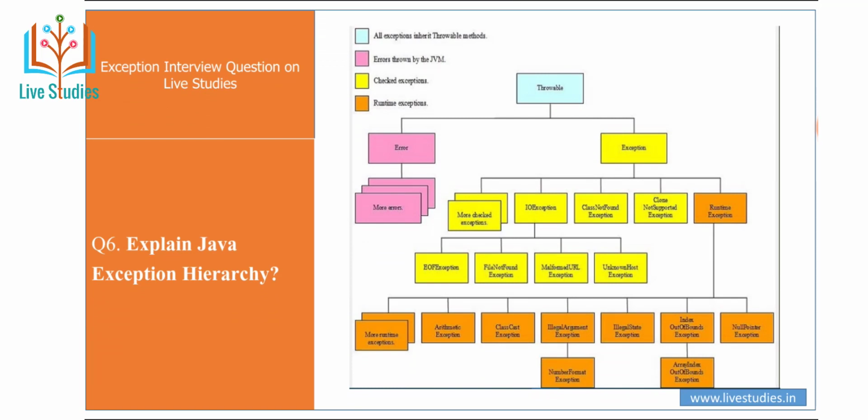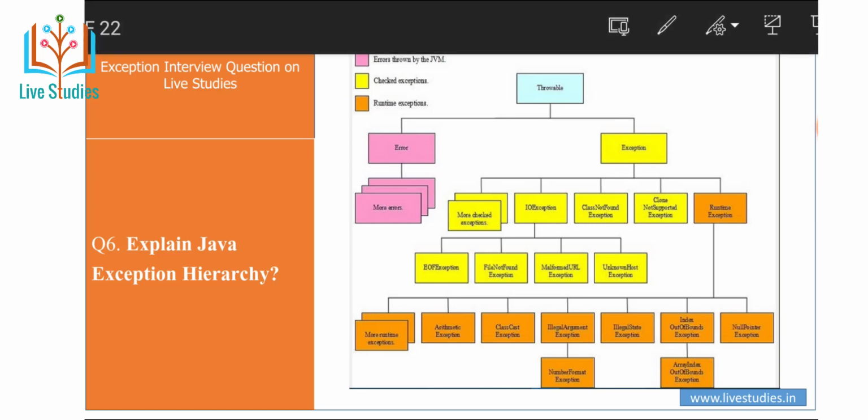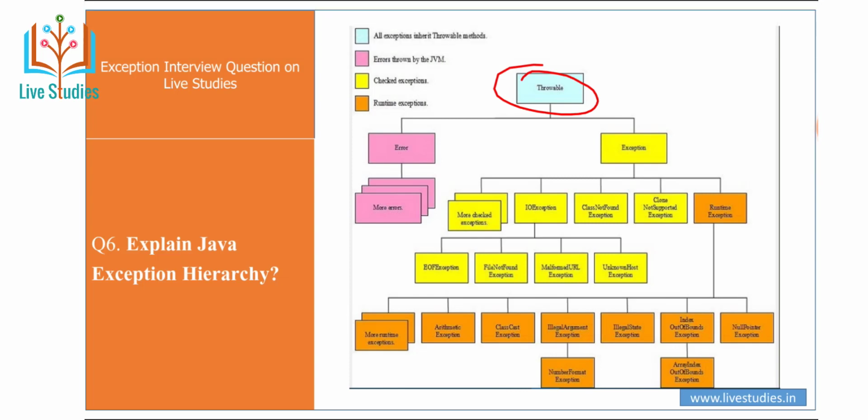Explain the Java exception handling hierarchy. The point is that all exceptions inherit from the Throwable class. In Java, the main points are Throwable, Error, and Exception. I have already discussed error and exceptions.